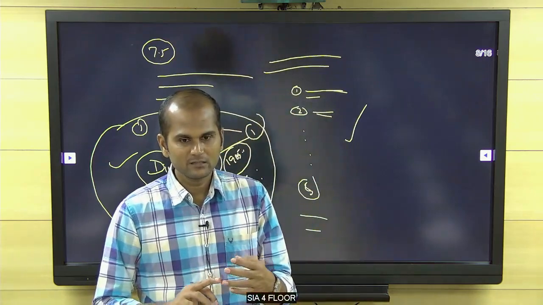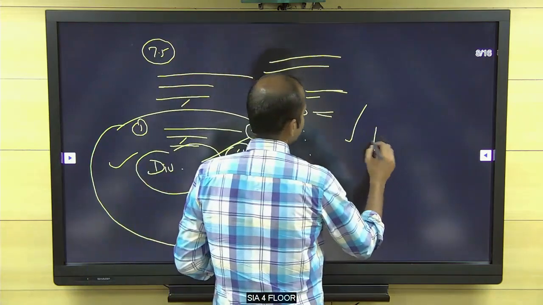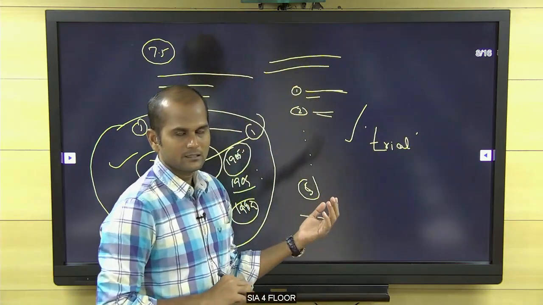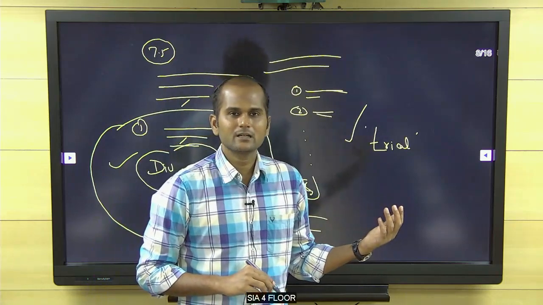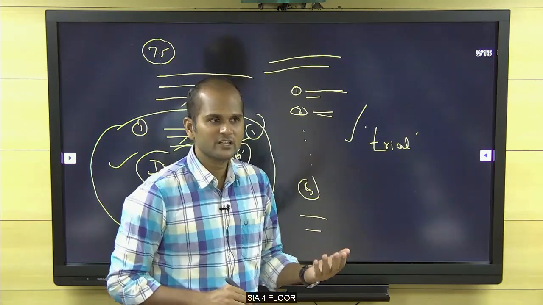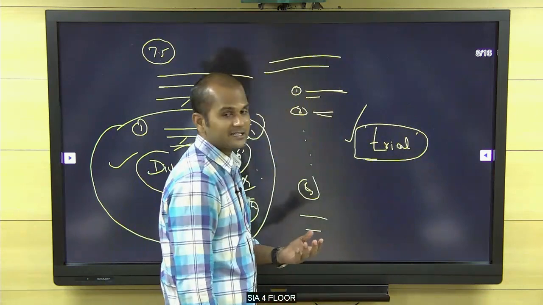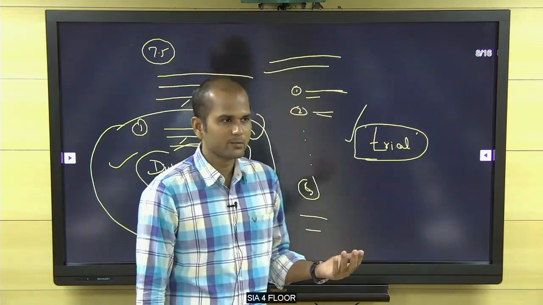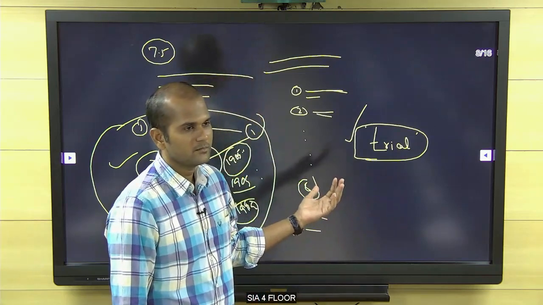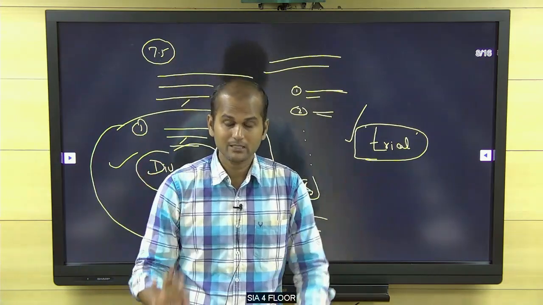What was the Ilbert Bill? An Indian judge can try a British person in India. Trial here means judicial proceedings. Judicial proceedings are called trial. An Indian judge can try a European in India. European means British person. This is called the proposed Ilbert Bill.